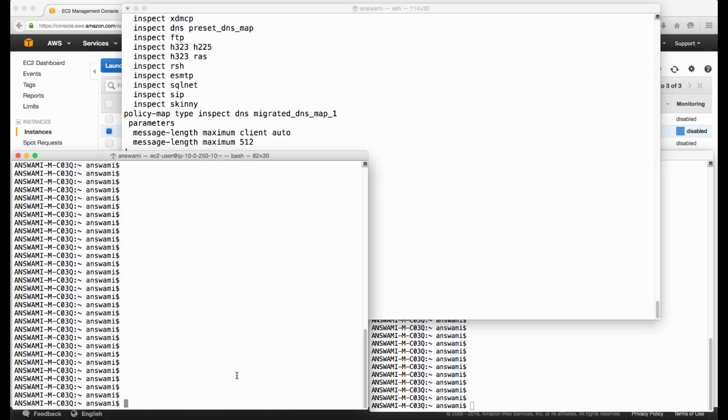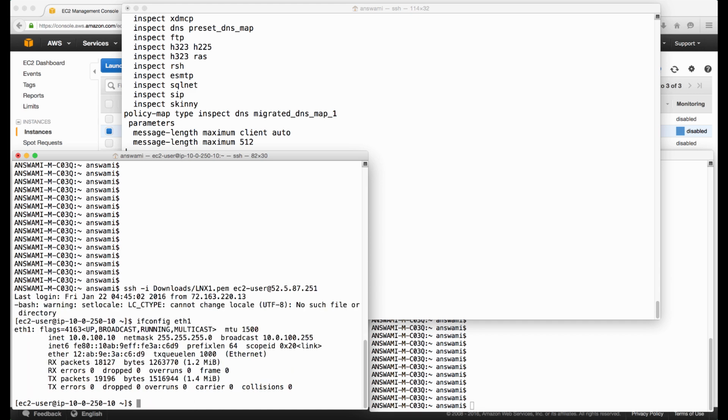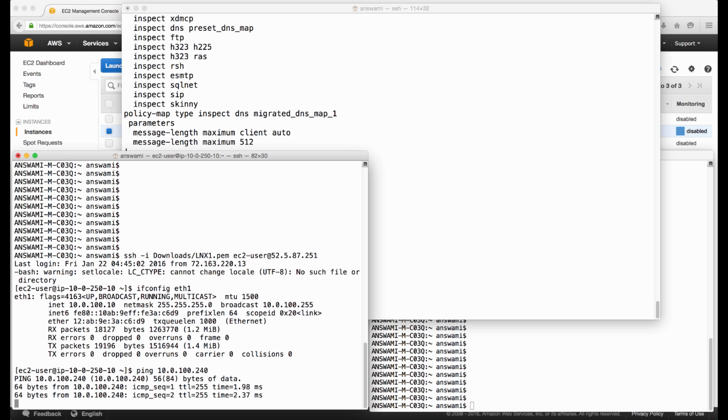I'll go to my server 1. I'll type ifconfig. My server 1. ifconfig eth1, 10.0.100.240. Firewall is reachable from here.